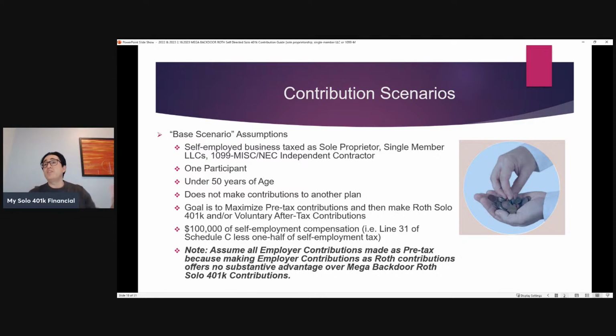In other words, after they did that initial pre-calculation, line 31 of Schedule C, less 1/2 of self-employment tax, let's say the result of that pre-tax calculation is $100,000. And then finally, we're going to assume that all the employer contributions are made as pre-tax contributions, because again, making employer contributions as Roth contributions offers no substantive advantage over just making those contributions as Mega Backdoor Roth Solo 401k contributions.